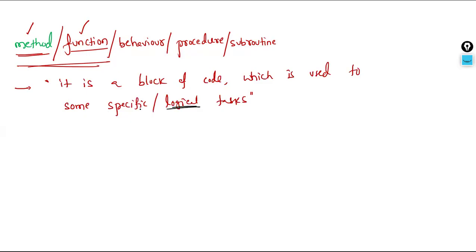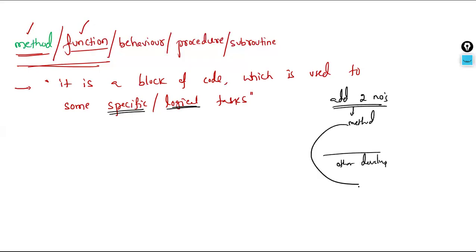After knowing the syntax, we'll go for some real-time examples. For example, say I want to add two numbers. In the simplest example, adding two numbers is my logical part, so for this we use methods. If any other developer wants to write the logic of adding two numbers, they need not write it once again; they can reuse this method and give their own numbers.